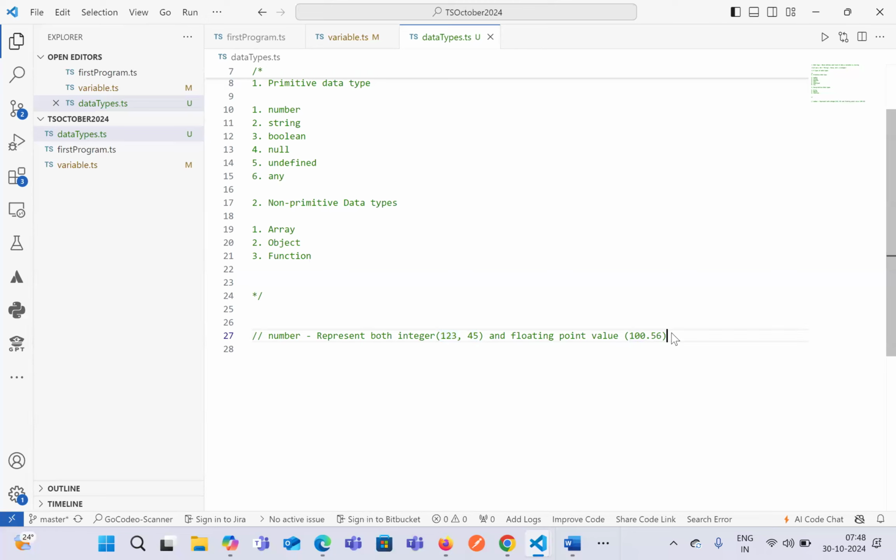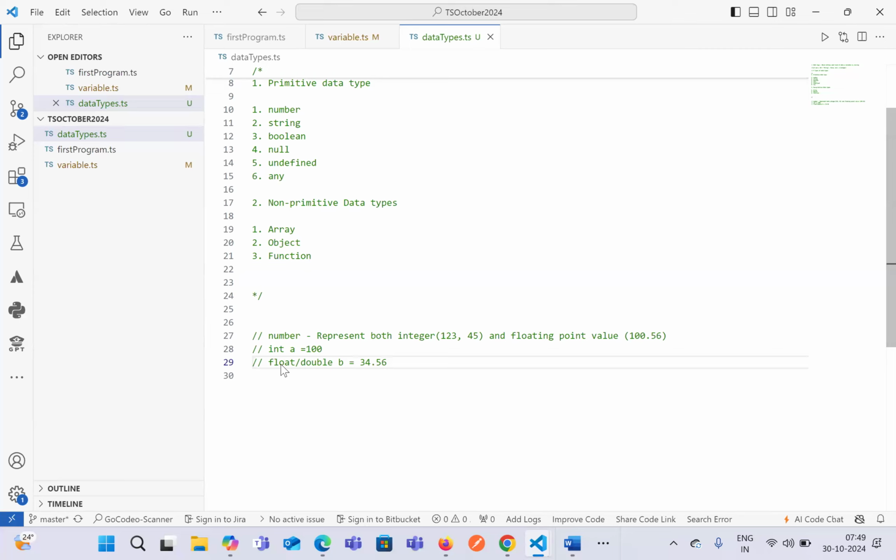Whenever we have to declare an integer value, which is a number, for example 1, 2, 3, in terms of Java, how do we declare this? By using int a equals, let's say, 100. And if you have to declare a floating point value, which is in terms of decimal, then we'll go with either float or double, and then we can say b equals 34.56, for example. This is how we represent it in Java.